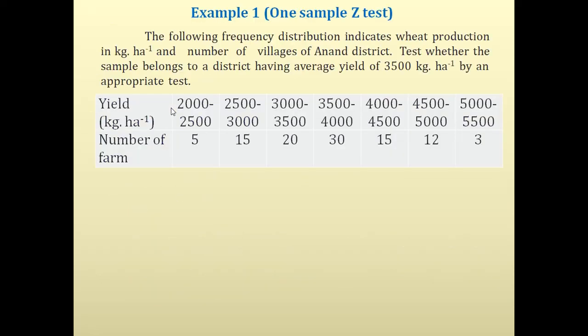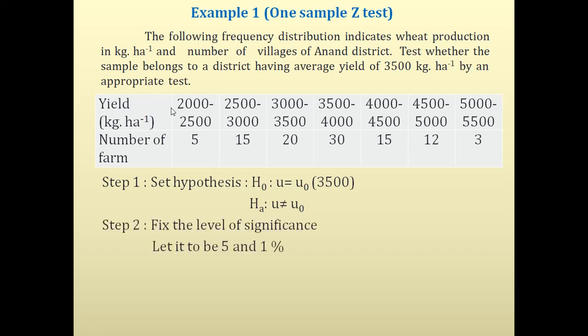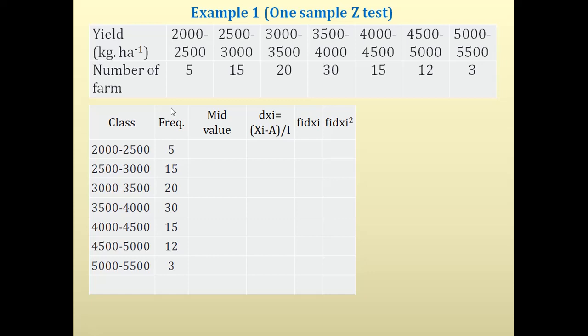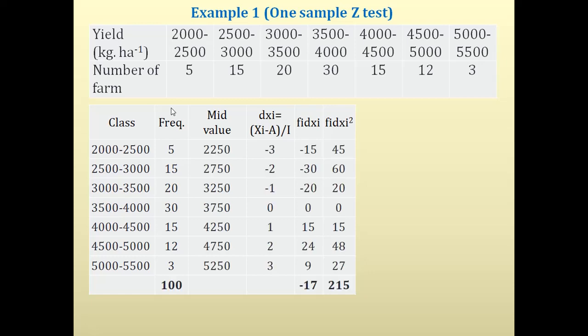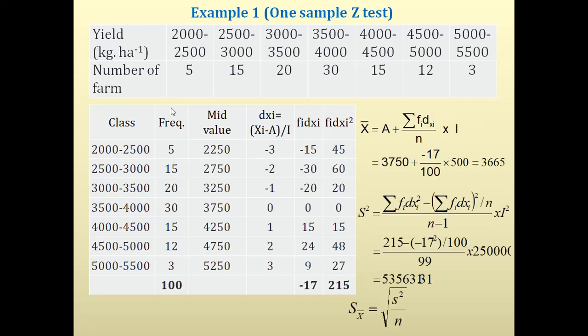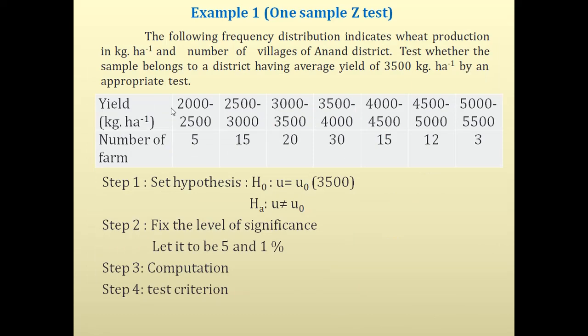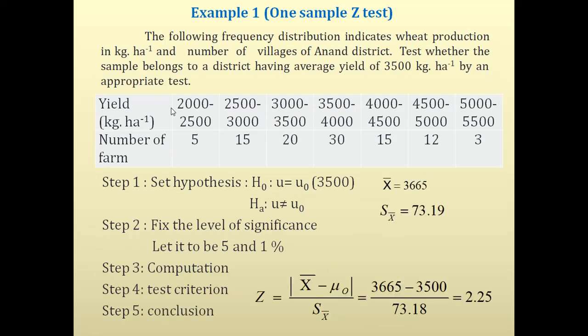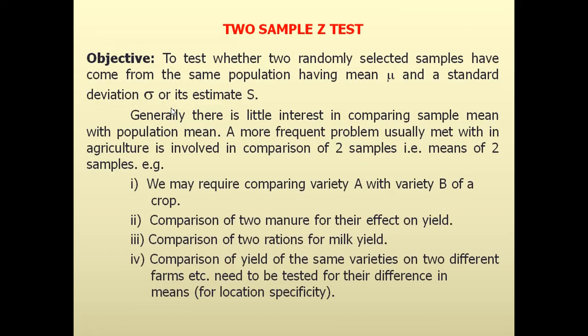This is the example which you can see of how the z-test can be applied for testing the hypothesis H0: mu equal to mu 0. Here for mu 0 we are assuming that the average yield is 3500 kg per hectare. And these are the different steps by which you can calculate the value and finally you get the value of Z. This is the example of one sample Z test, and finally this is the conclusion.